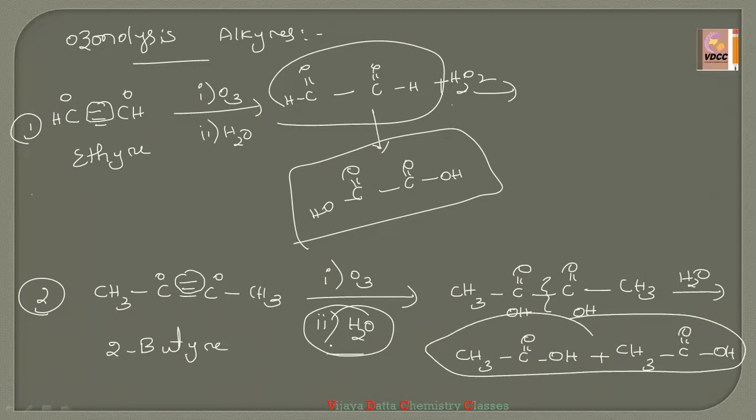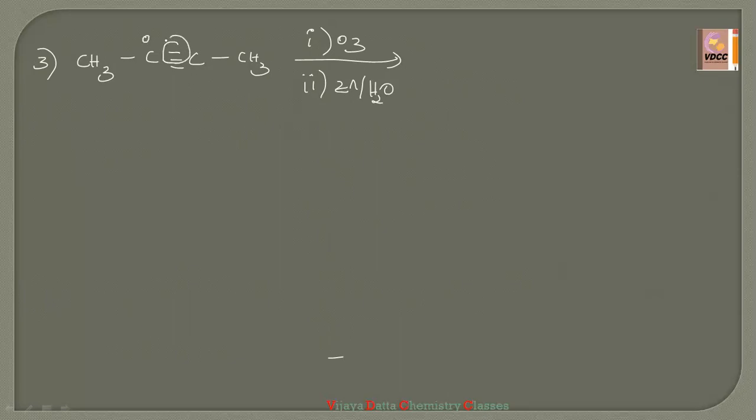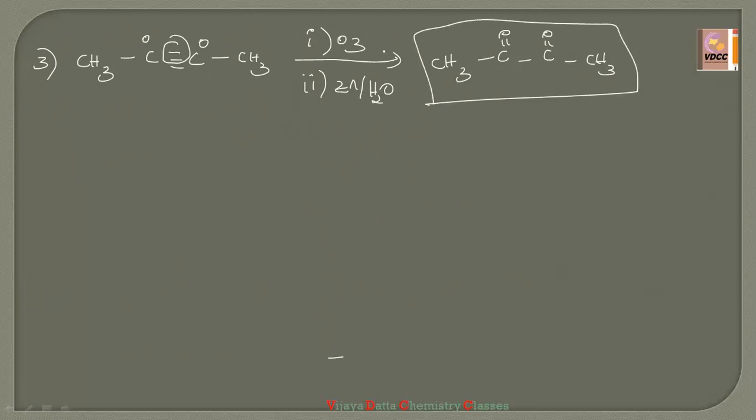Suppose they have given on the arrow, I am taking the same example here, CH3 CH3, but on the arrow, the first one is O3 and the second one is zinc in presence of H2O. Then simply, you just have to break the double bond, then add this side oxygen, this side oxygen. Then the product will be CH3COCOCH3. Diketones these are. So simply this is the product.